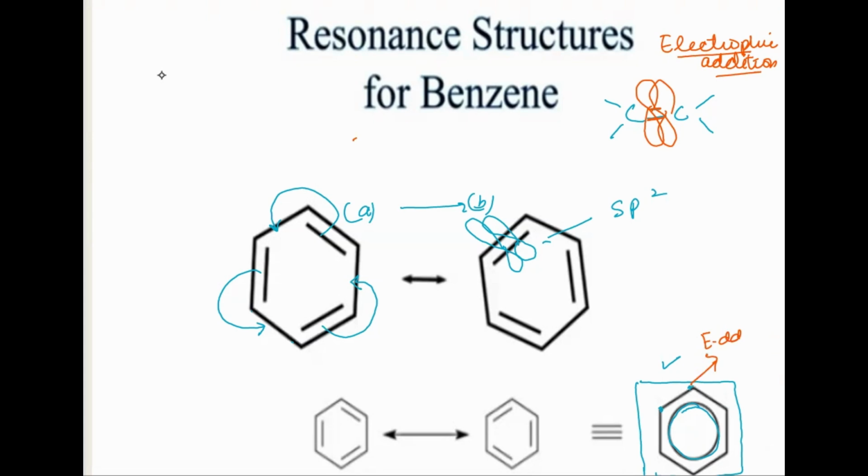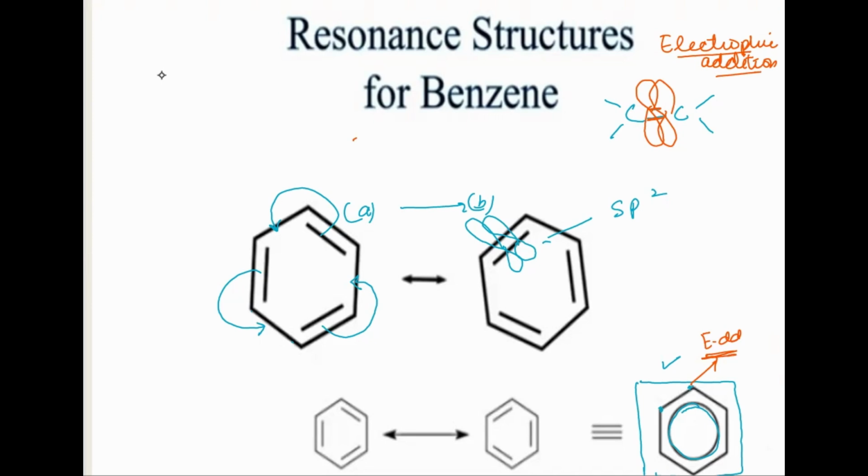But if, because of the electrophilic addition reaction, the delocalized ring is disrupted, it will discontinue the spread of the delocalized electrons. This will break down, and that will make this whole benzene ring less stable.